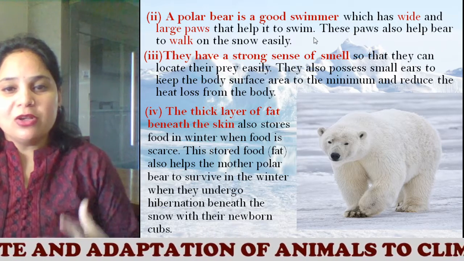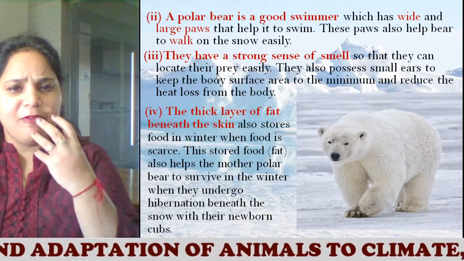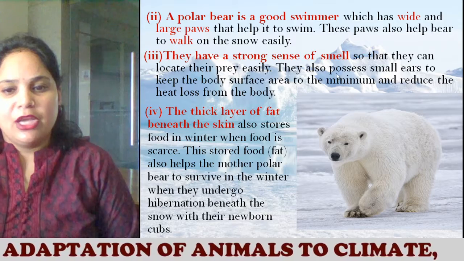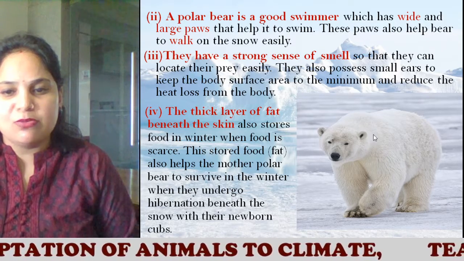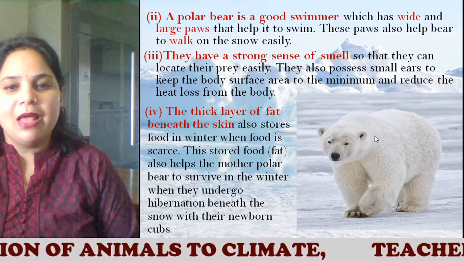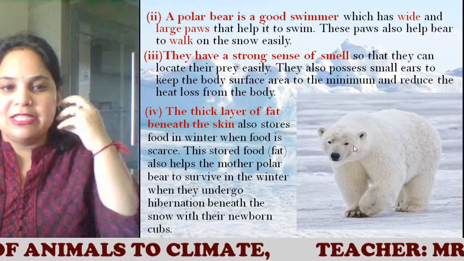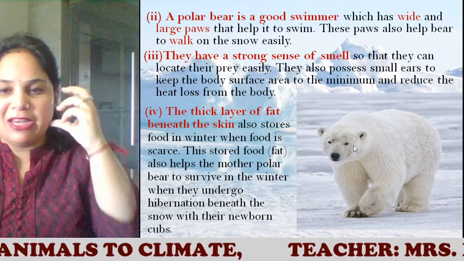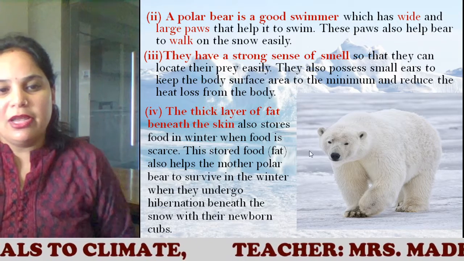They have a strong sense of smell so that they can locate their prey easily. They also possess small ears. As you can see, they are very small ears to keep the body surface area to a minimum and reduce the heat loss from the body. As it is an opening, the heat can come out of the body. So to minimize that body surface area, they have small ears.